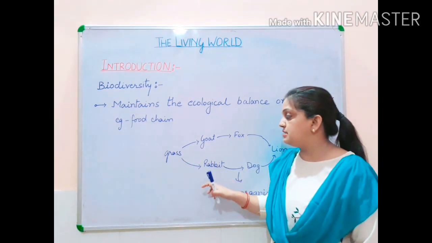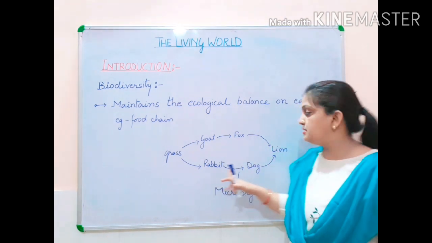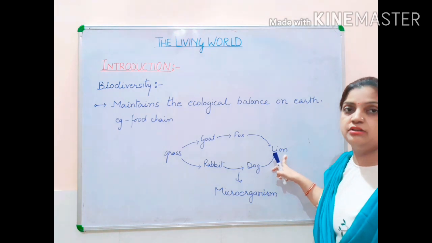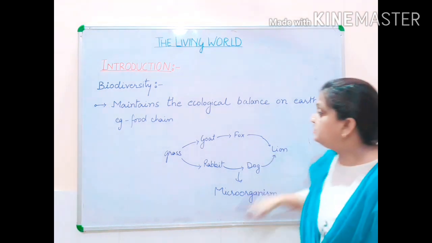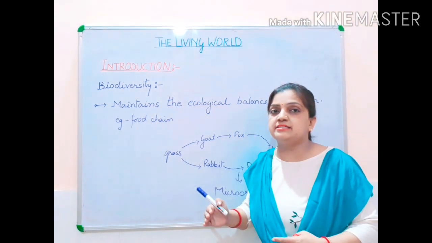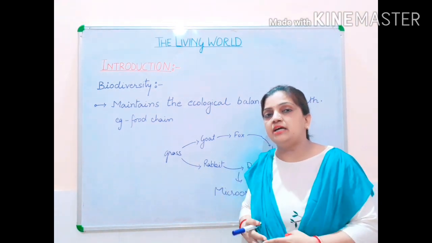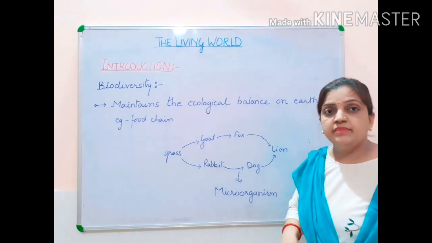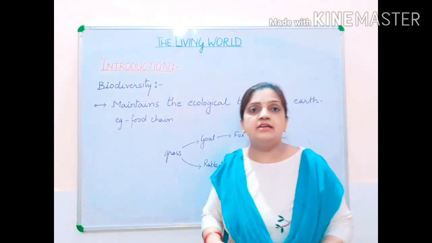Here the grass is eaten by the rabbit, and the rabbit is eaten by the dog, and the dog can be eaten by the next level, that is your lion. Then this is your food chain. That is how each category of organism is dependent upon each other for food. And what will happen when they die? Nobody is mortal. Everybody has to die.